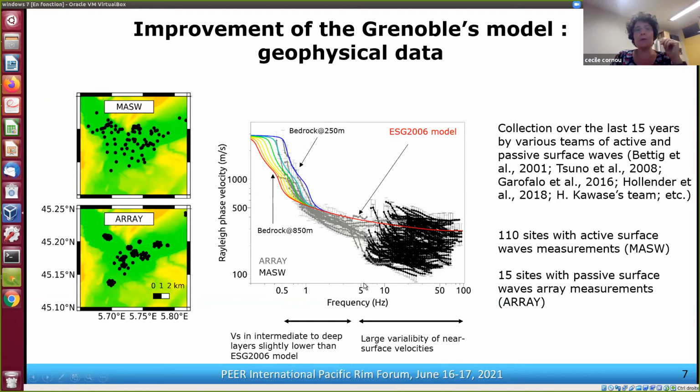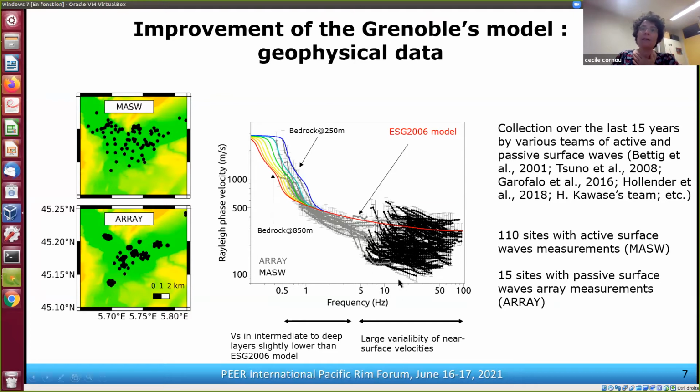Between 1 and 5 Hertz, it seems that the phase velocities that we observe are lower than the theoretical phase velocity, which might indicate that the VS profile in intermediate to deep layers is slightly lower than the one prescribed in the EC8 2006 model.